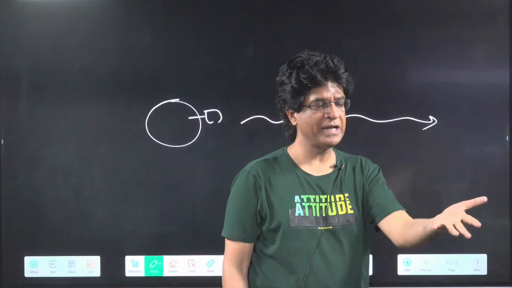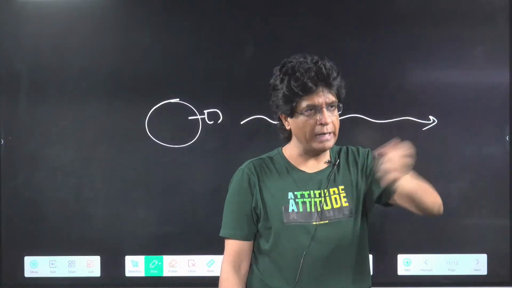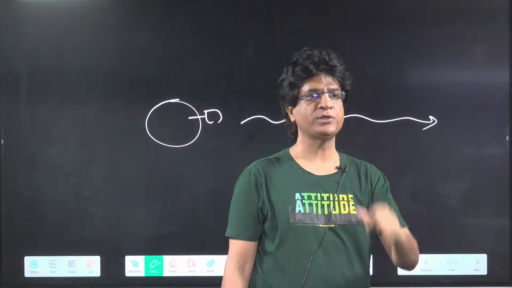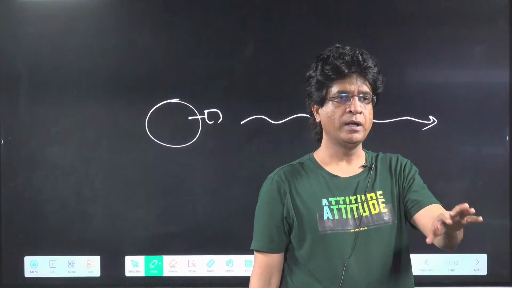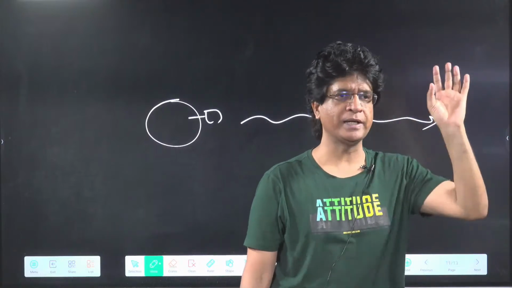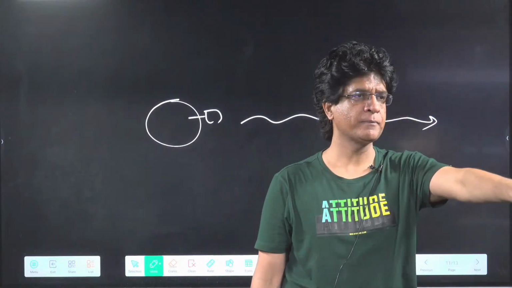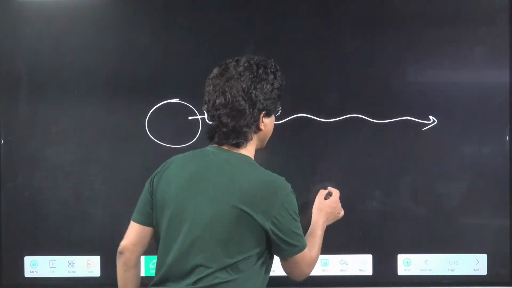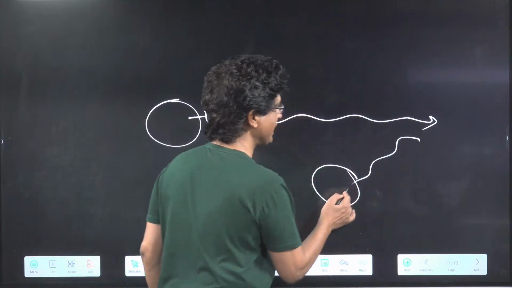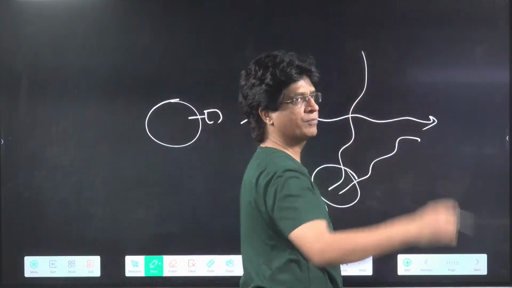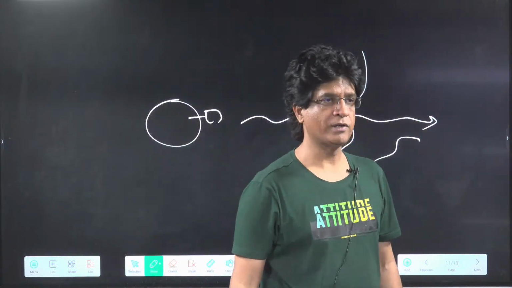The only thing Planck was saying was that energy will be emitted or absorbed in the form of packets only. His purpose was to explain black body radiation. He tried all the things, but he was not able to explain black body radiation by assuming that energy can be absorbed or emitted continuously.